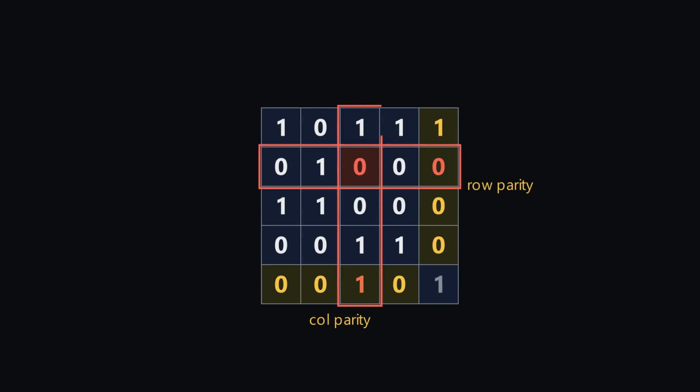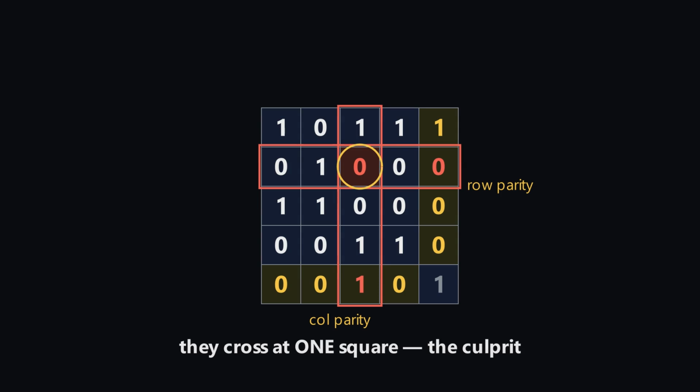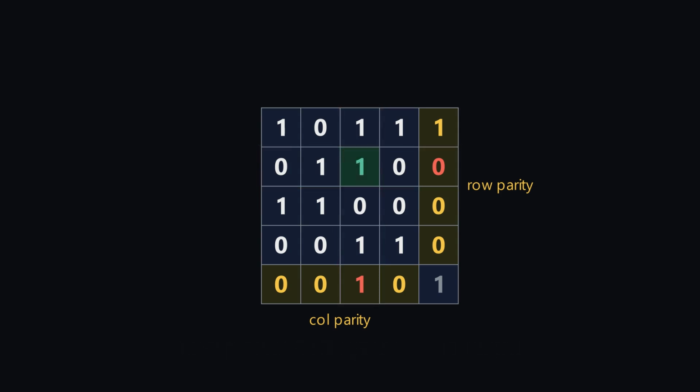Now flip any single bit by accident. Its row parity breaks. Its column parity breaks. The 2 broken lines cross at exactly 1 square, the culprit. Find it, flip it back, and the data is healed. A handful of extra bits just located and fixed an error, without ever knowing what the message said.